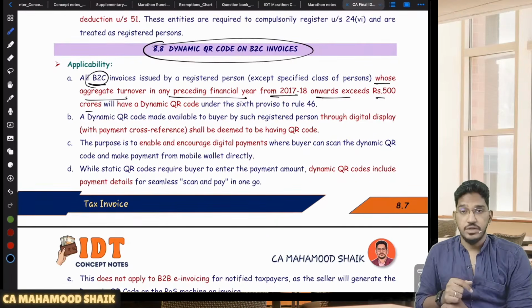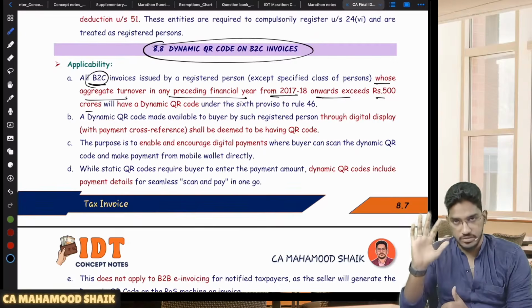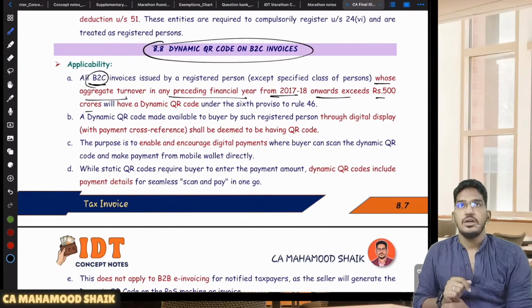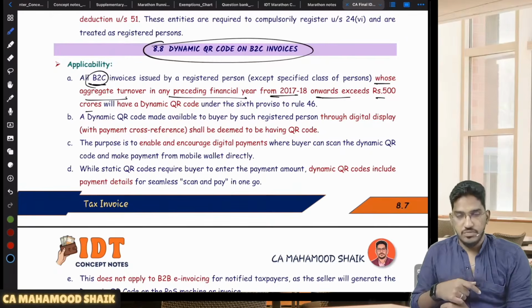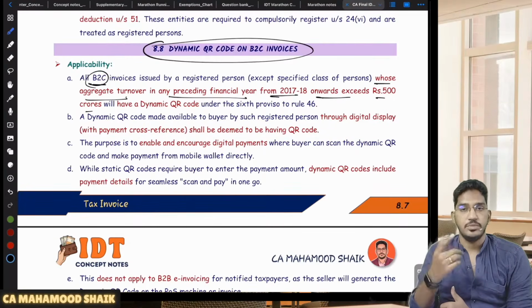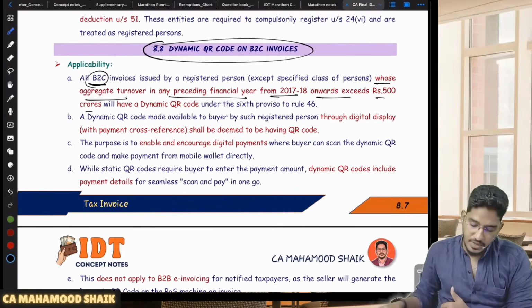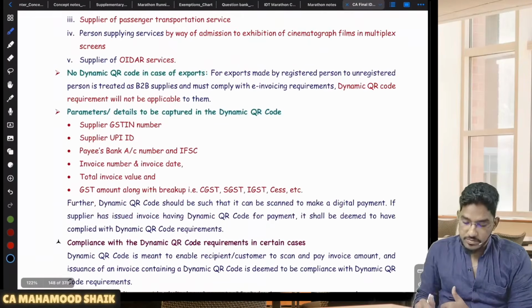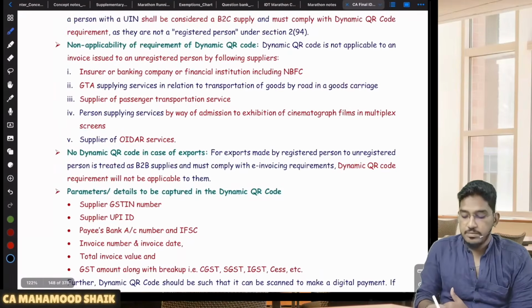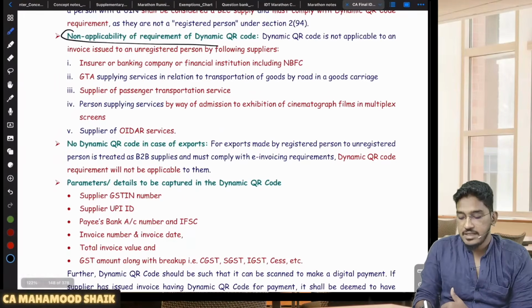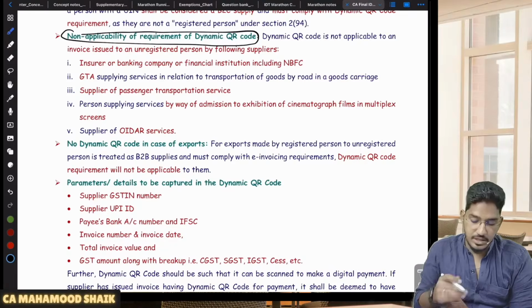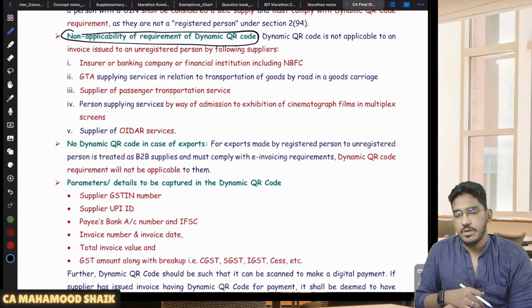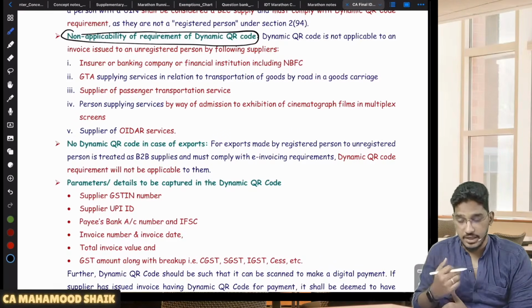If your aggregate turnover starting from 2017-18 has exceeded 500 crores, then you will be liable to comply with the dynamic QR code requirements, and that too for B2C supplies, not for B2B supplies. Only for B2C supplies will you be required to show that dynamic QR code. That much you have to remember. Even though their aggregate turnover has exceeded 500 crores, the dynamic QR code requirement will not become applicable for certain kinds of suppliers.